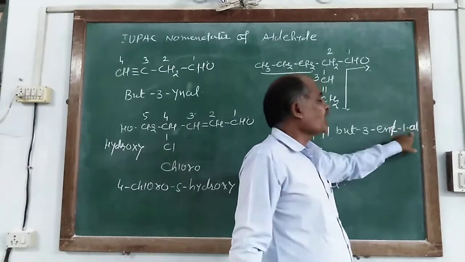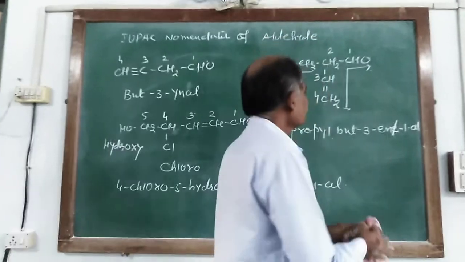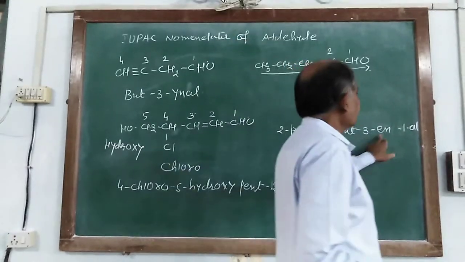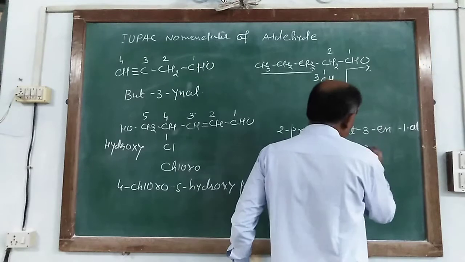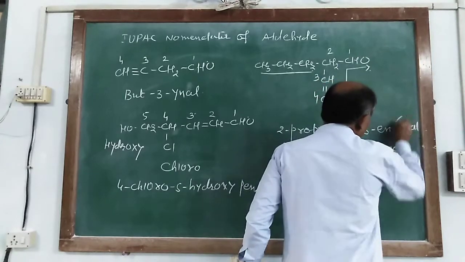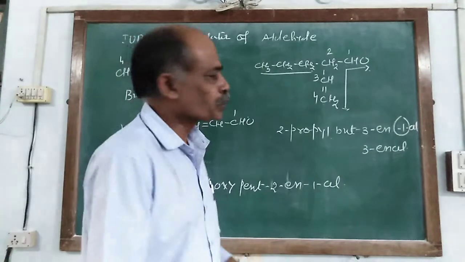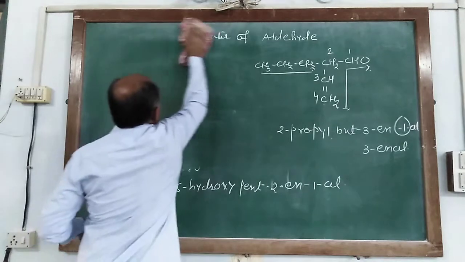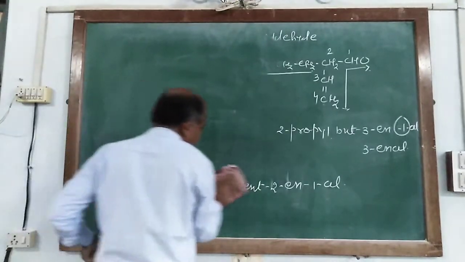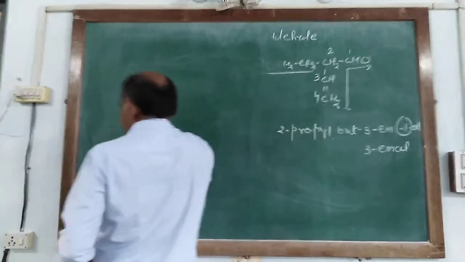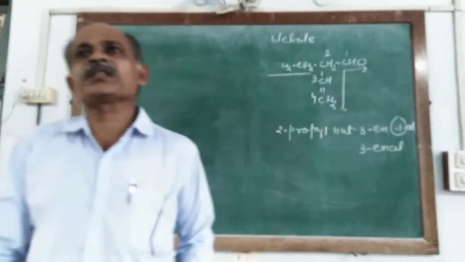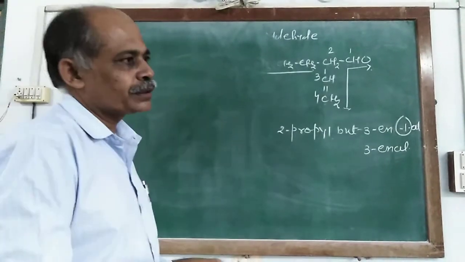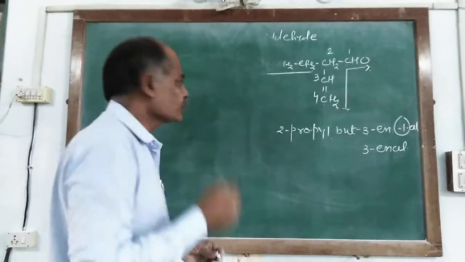So here e is not written. It is not necessary to write the number 1 for the aldehyde, because it is always at the end of the chain, and numbering starts from this carbon atom, which always has the number 1.